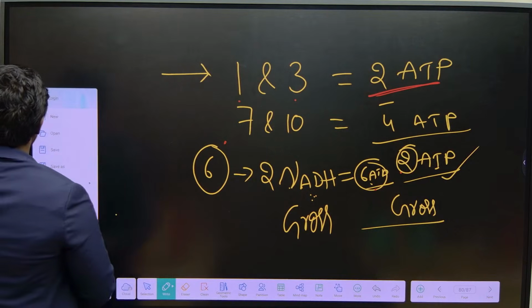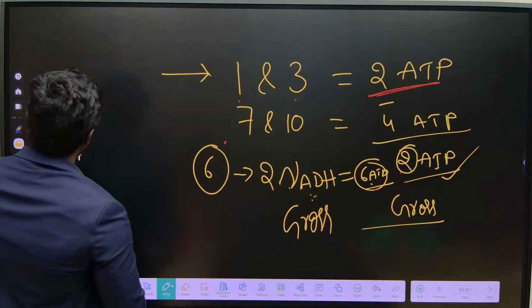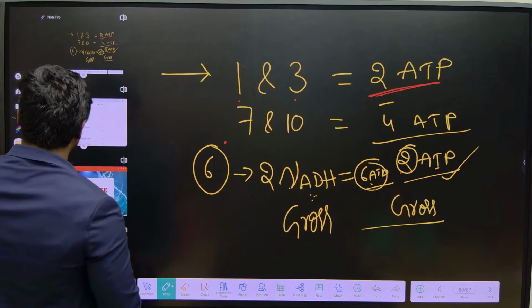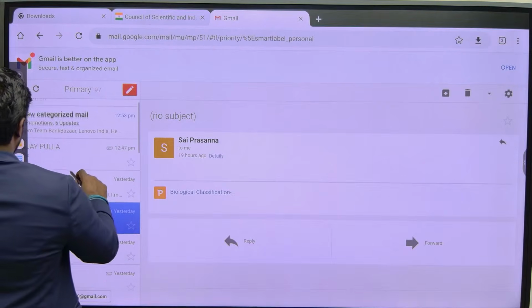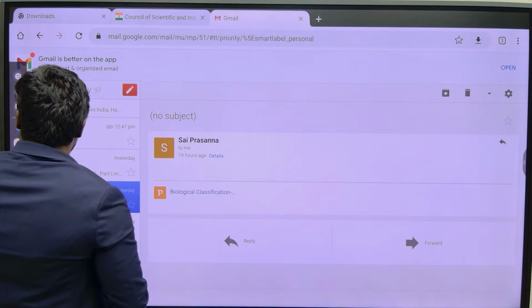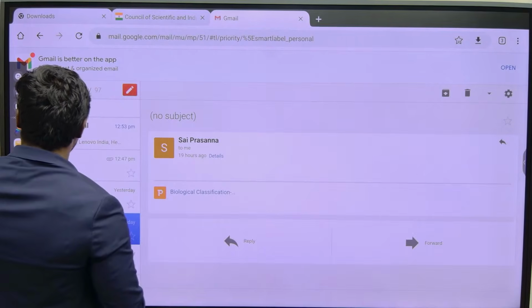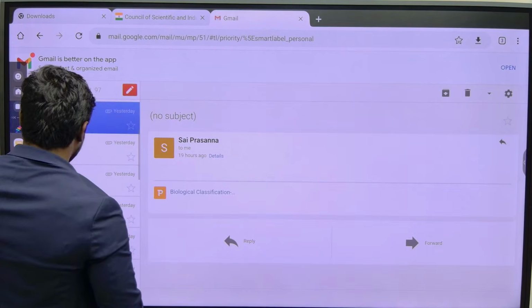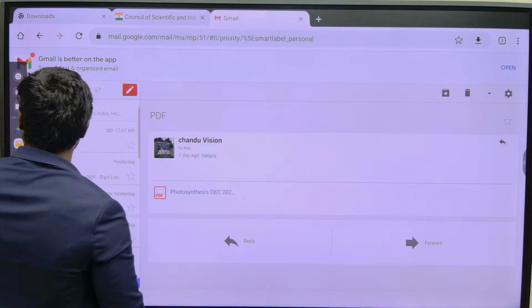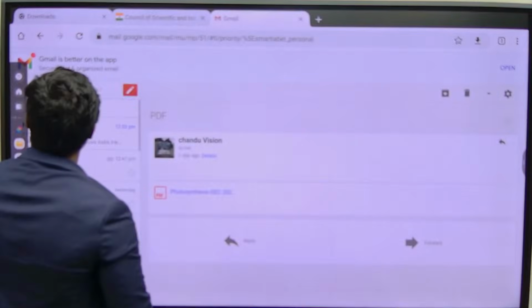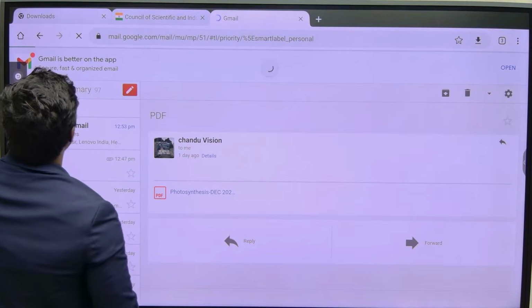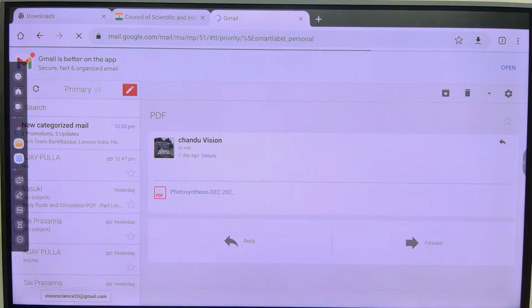Just 10 minutes, we'll continue. Consider that we don't get questions from simple glycolysis, but in exams like SET and JAM there is a possibility. Now, we all have to focus on the very important part that is called the regulation part. As I said, every question comes from the regulations itself.